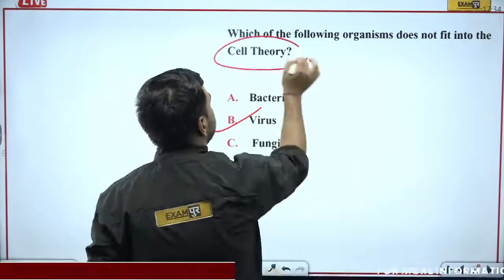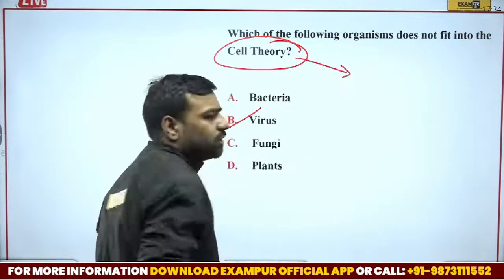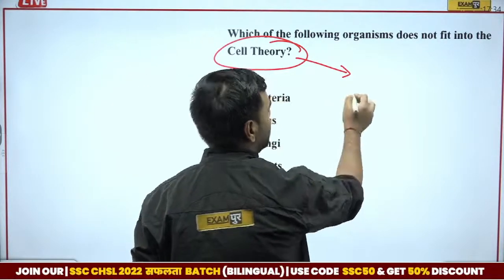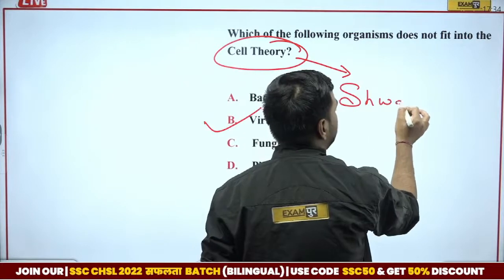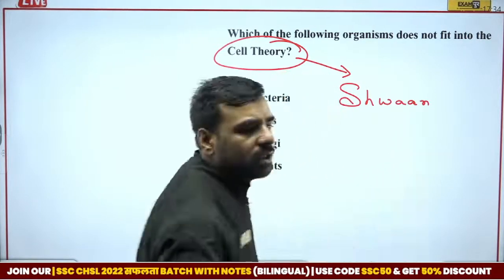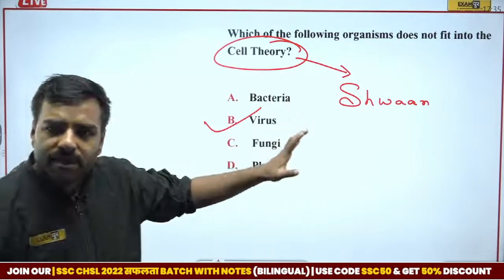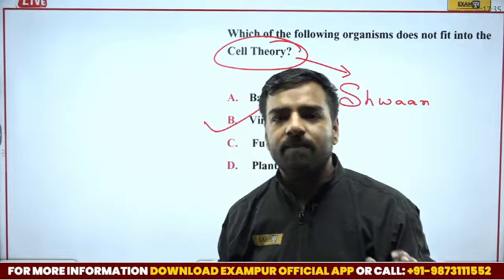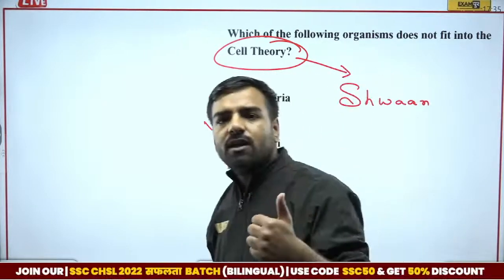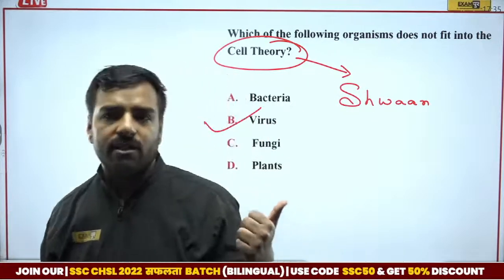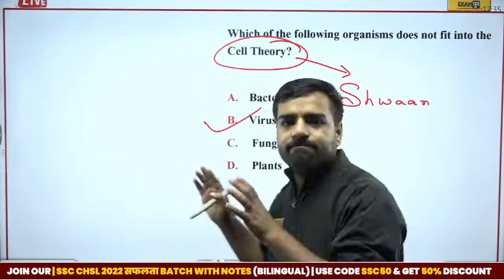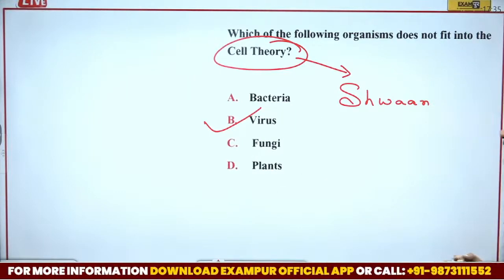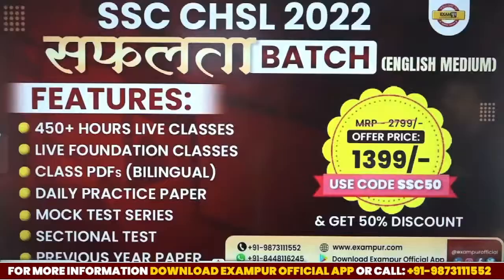But another part comes, who gave this cell theory? There were two people, Schleiden and Schwann. They gave the cell theory and told that all the organisms present in this universe will have at least one cell. That's why we say that an organism will be either single-celled or multicellular. But if I talk about virus, there is no such concept, and hence cell theory is not applicable for virus. So option number B, virus, is the correct answer.